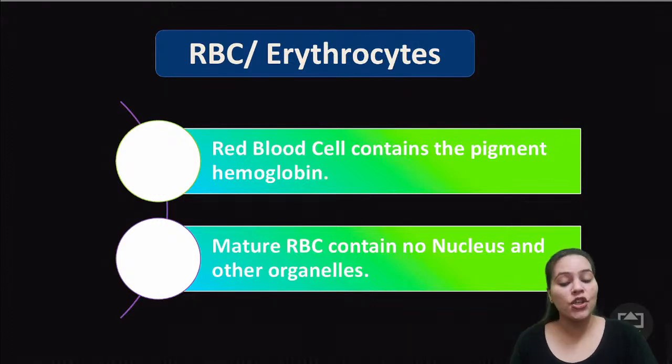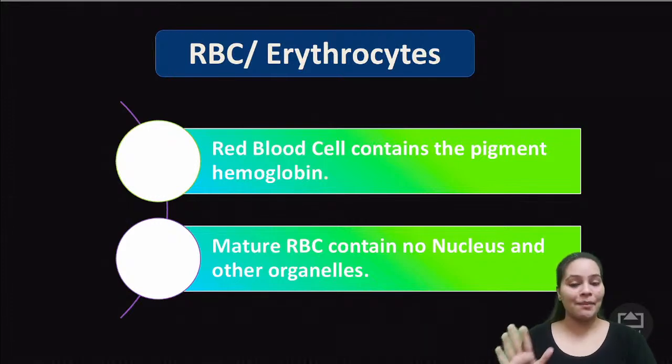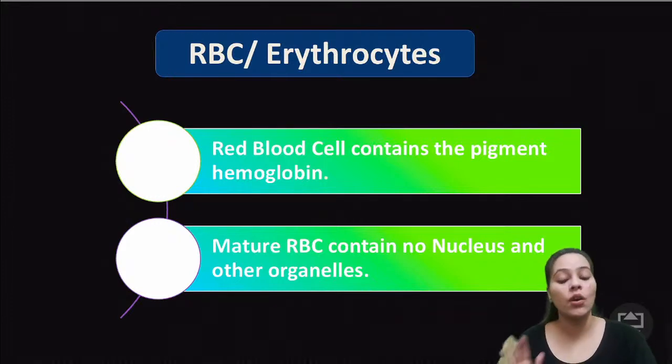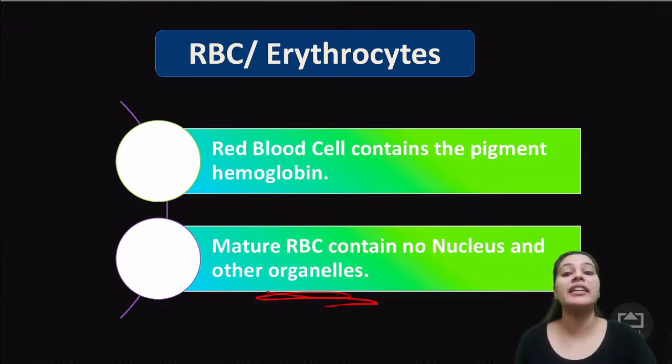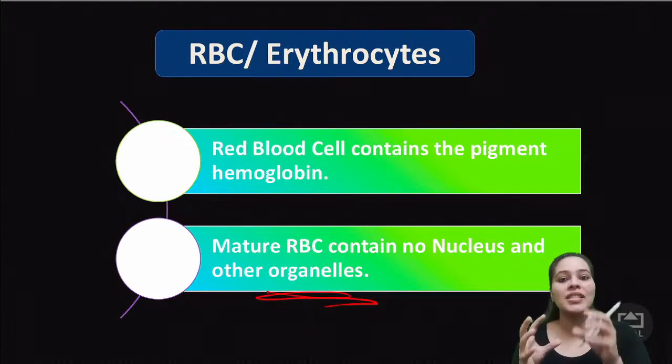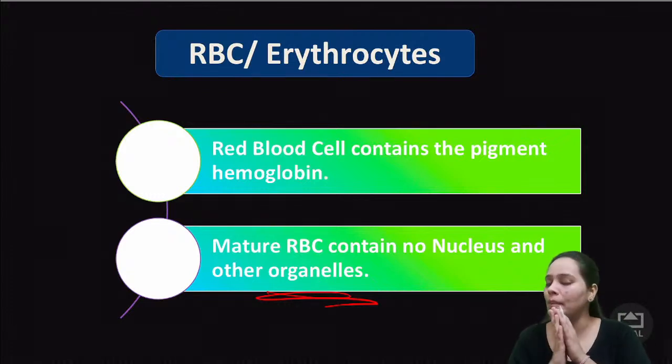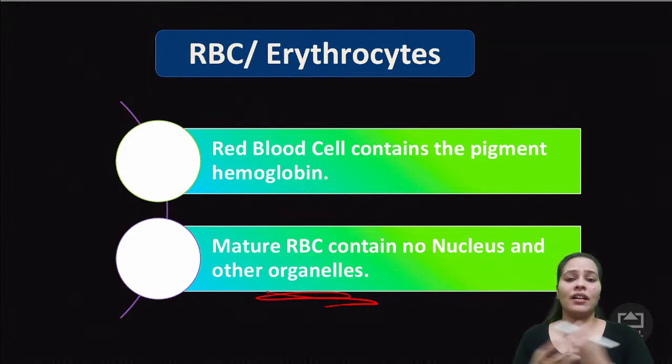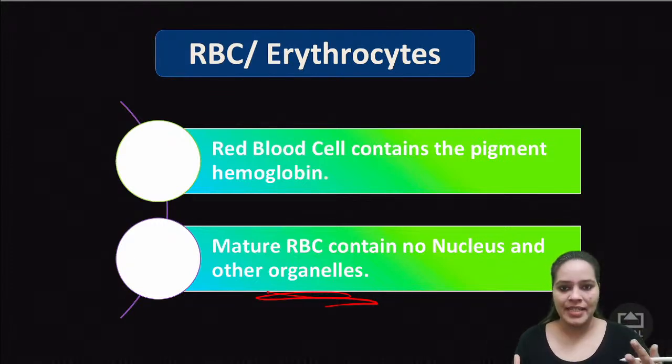Now, mature RBC contains no nucleus. RBC के अंदर कोई nucleus या कोई भी other organelles नहीं होते. Other organelles का मतलब हुआ different components जो cell के अंदर present होते हैं, वो RBC के अंदर present नहीं होते हैं. Components like Golgi bodies or mitochondria, these are the organelles that are not present inside your RBC.